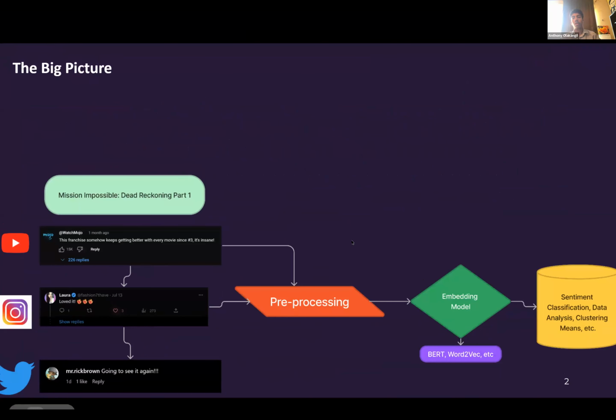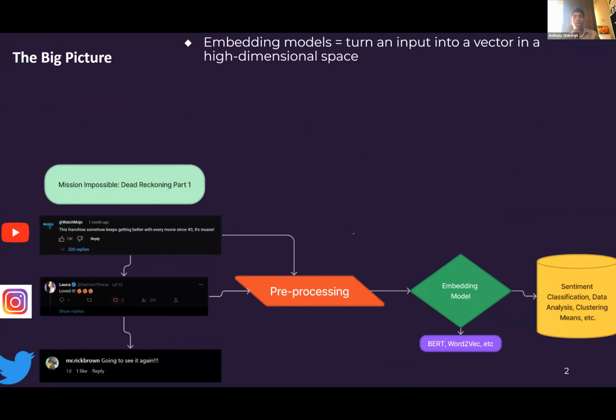Okay, so before we start off, we just want to give you a brief overview of what we're doing and how we started thinking about this project. Initially, we're using embedding models to turn an input text into a vector representation. So basically taking input, tokenizing it, pre-processing it, and cleaning it, and then turning it into a number representation for the computer to interact with. And this can help us find semantic similarities and other trends as well.